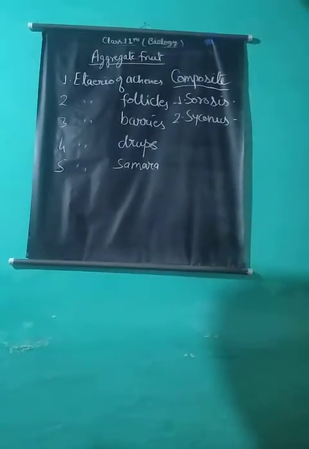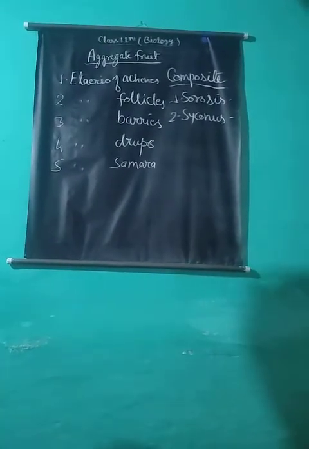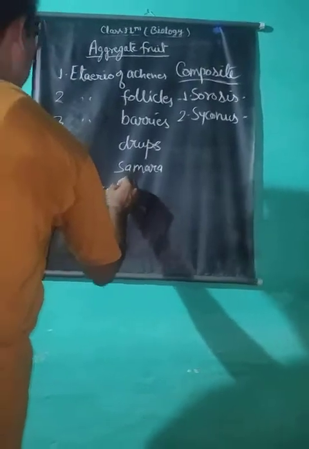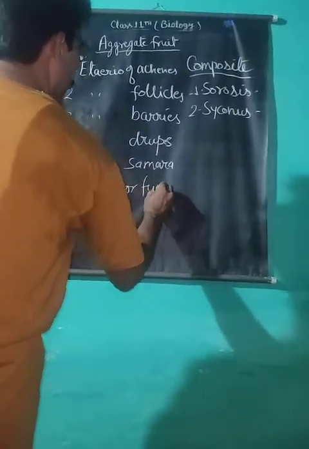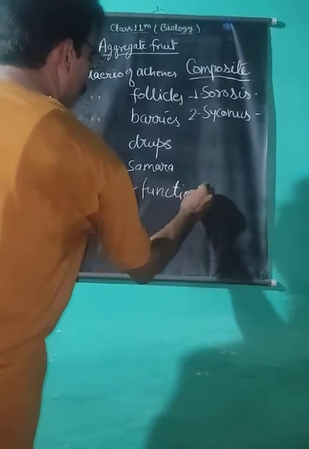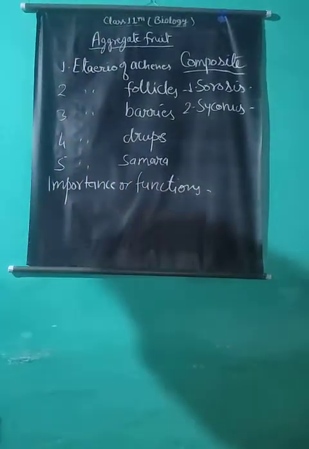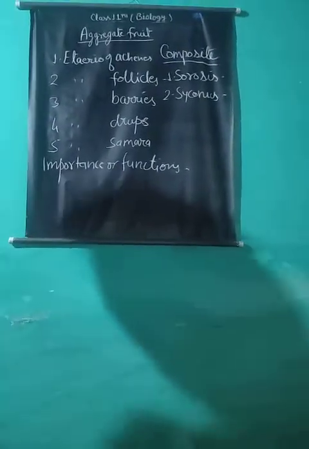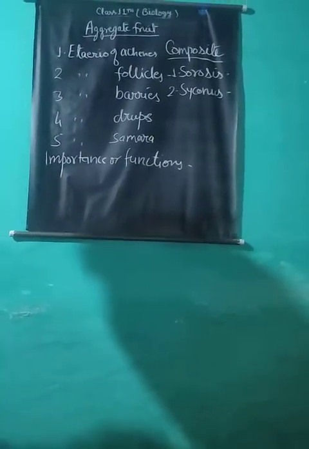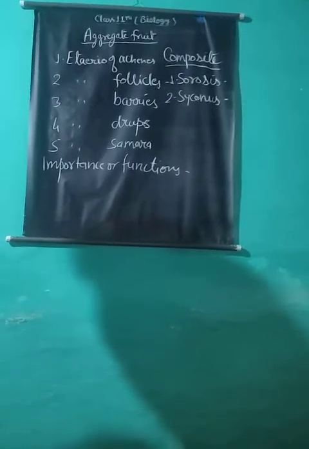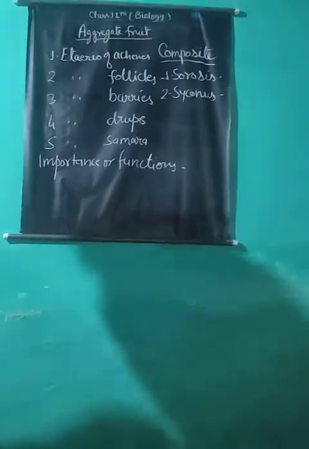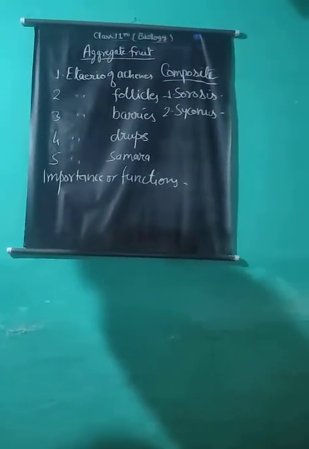Important functions of fruits. Fruits are the major source of vitamins, acids, pectin and sugars. Certain fruits are dried and consumed as food for a longer time. Fruits are the most important food for human beings.